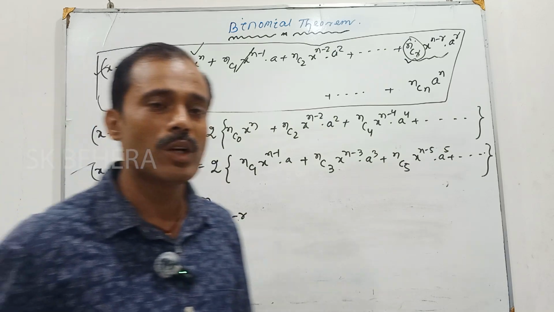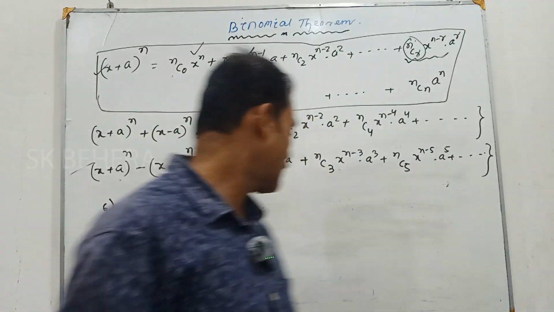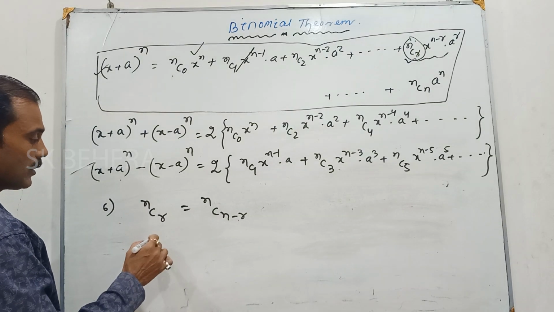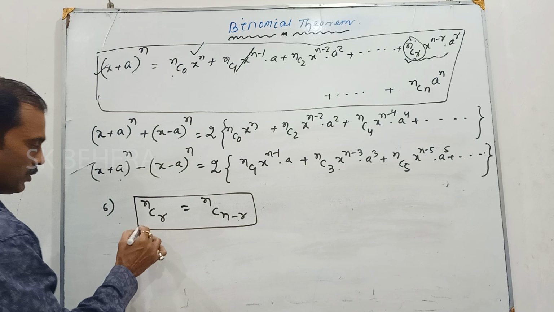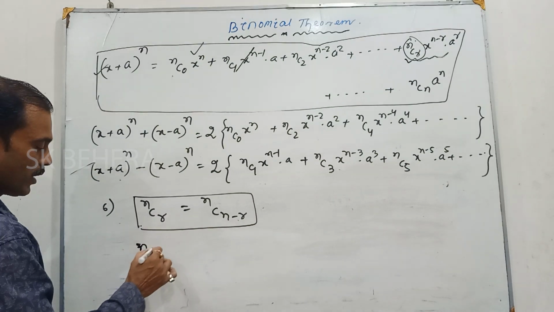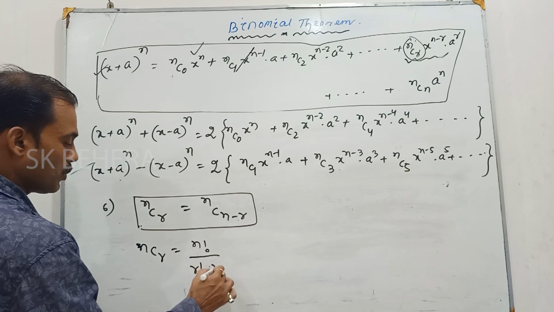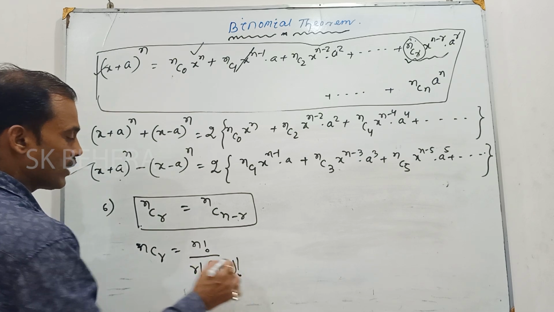This is also, you know, from the combinations. What is nCr? You can prove this: nCr is equal to n factorial divided by r factorial into (n minus r) factorial.